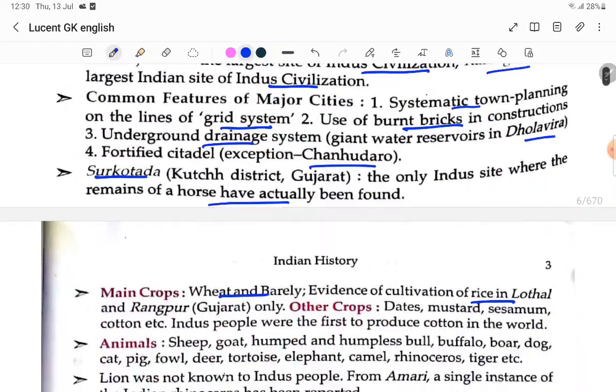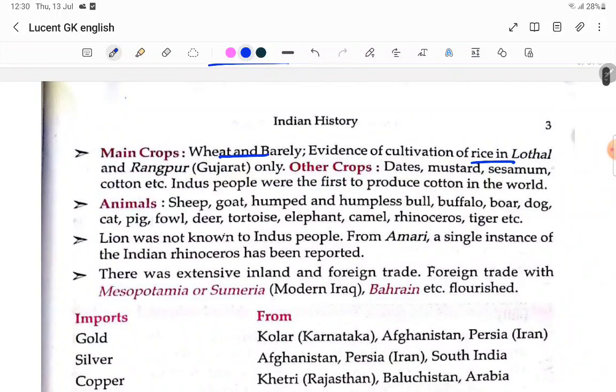So that one we found. That's why rice was found only in Lothal and Rangpur, Gujarat. Whatever, rice in Lothal and Rangpur they found, but mostly they grew wheat and barley. Other crops: dates, mustard. These all they will do. Cotton, very important. The Indus people were the first to produce cotton in the world.